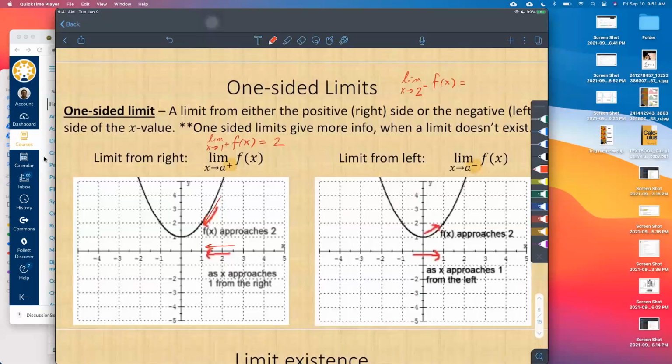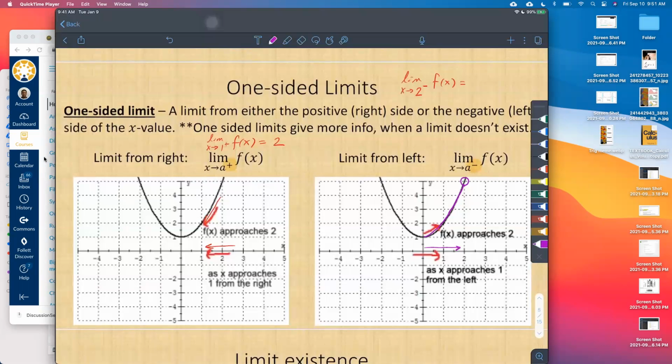Not 1, no. The limit as x approaches 2. I changed it from what it was. If x approaches 2, what does the function approach? 5. Yes, because as we get closer and closer to 2, going in this direction, this function is approaching this value here, which looks to be 5. Okay, does everybody see that?